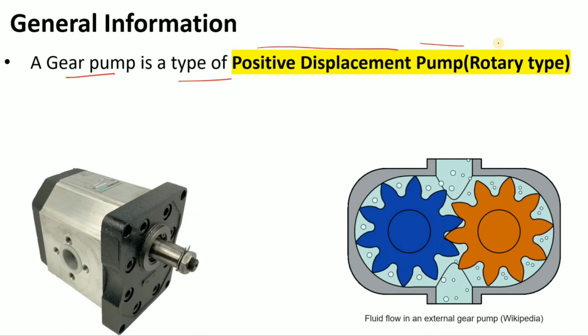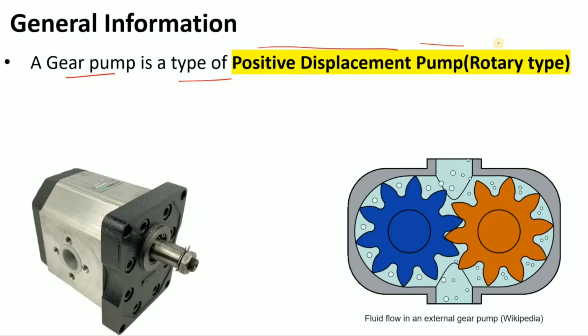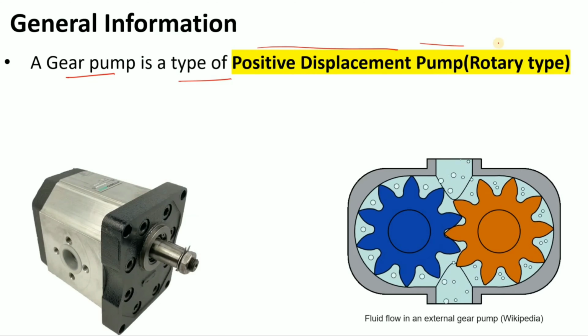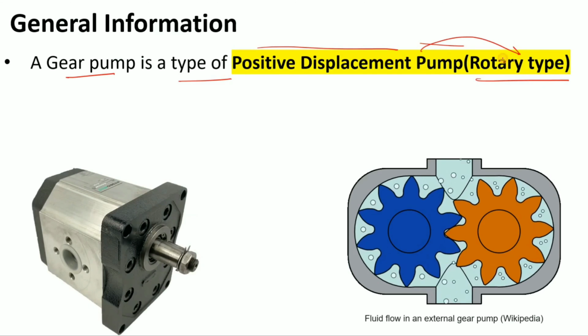And the positive displacement pump can also be classified into two categories. The first one is the reciprocating pump and the second one is the rotary type pump, right? So the gear pump comes under the rotary type, meaning positive displacement pump and rotary type.